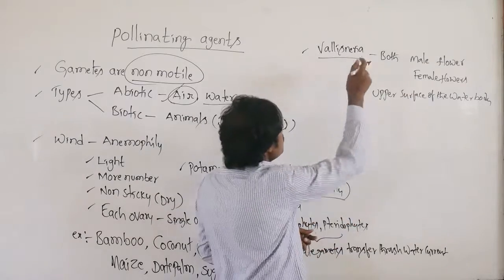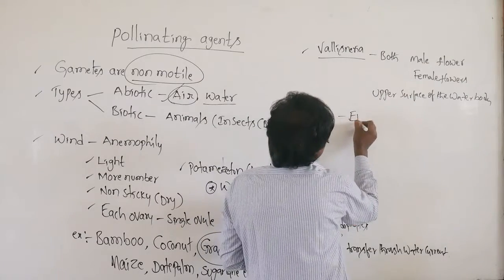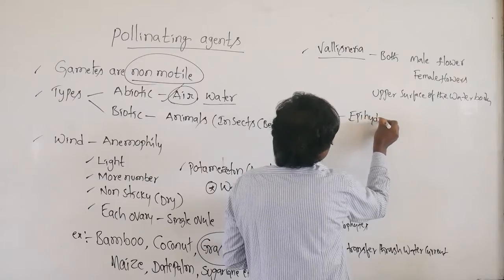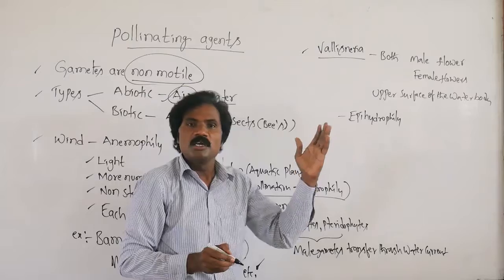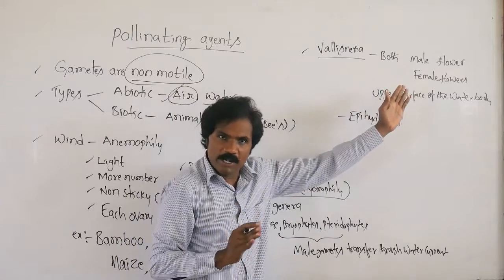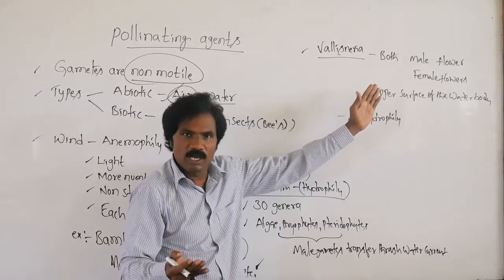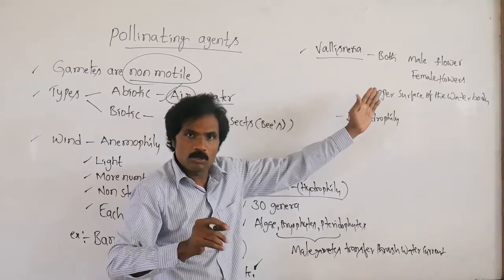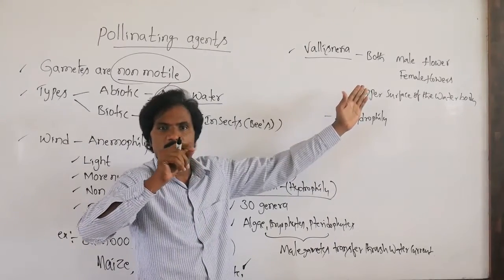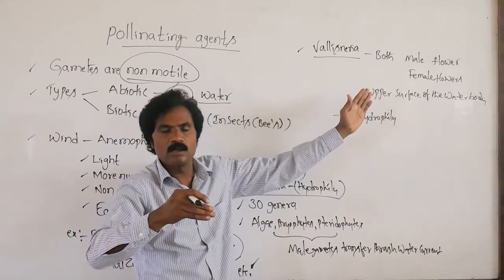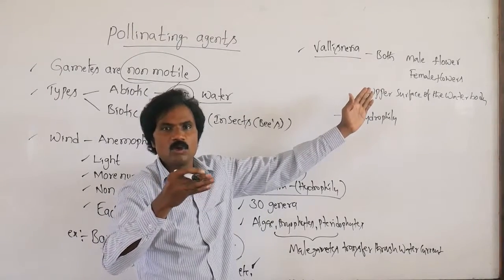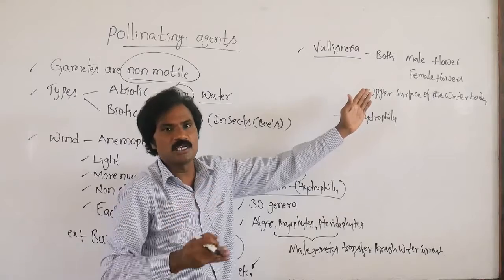Such type of pollination we call epihydrophily. Epihydrophily, in that sense, is in aquatic plants: after maturation, male and female flowers both come to the superficial part of the water body according to passive water movement, and both meet one another, and fertilization takes place.